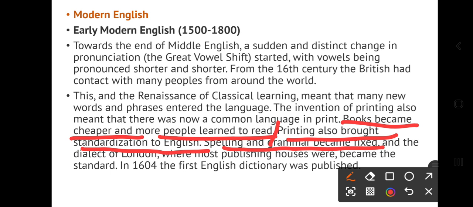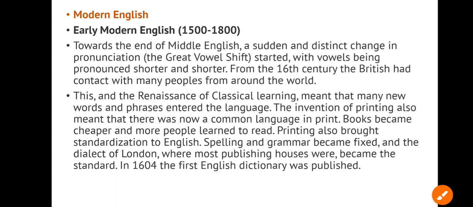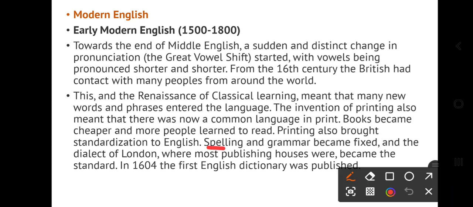Similarly, it was the time when the English language was struggling, or we can say it was being formed. But when it became common and everyone was speaking it, there was standardization. So spelling and grammar became fixed, and the dialect of London, where most publishing houses were, became the standard. And even the dialect of London was fixed.